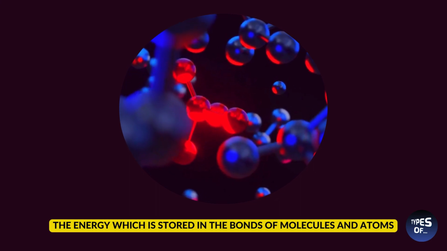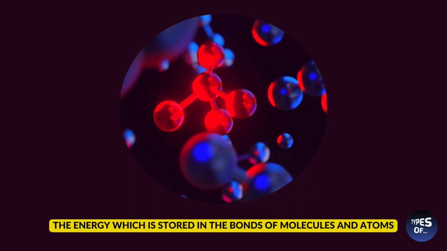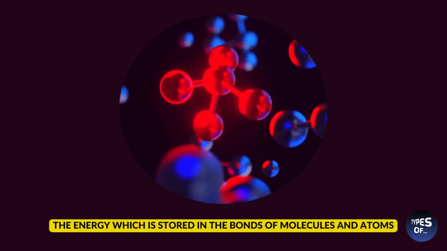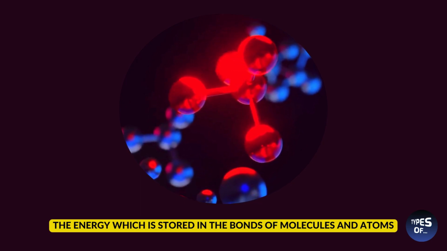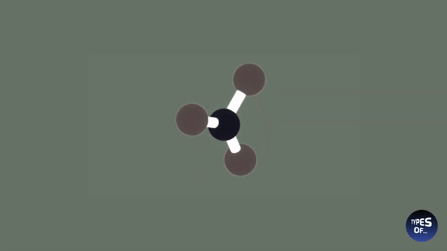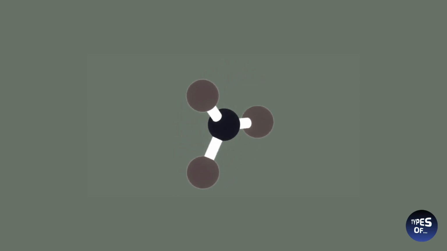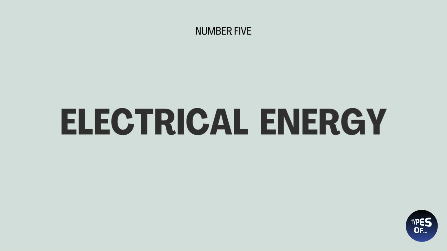Chemical energy is a form of potential energy that is stored in the bonds of chemical compounds. It is released or absorbed during chemical reactions, such as combustion, photosynthesis, and digestion. Chemical energy can be converted into other forms of energy, such as thermal, mechanical, or electrical energy. Number 5. Electrical energy.